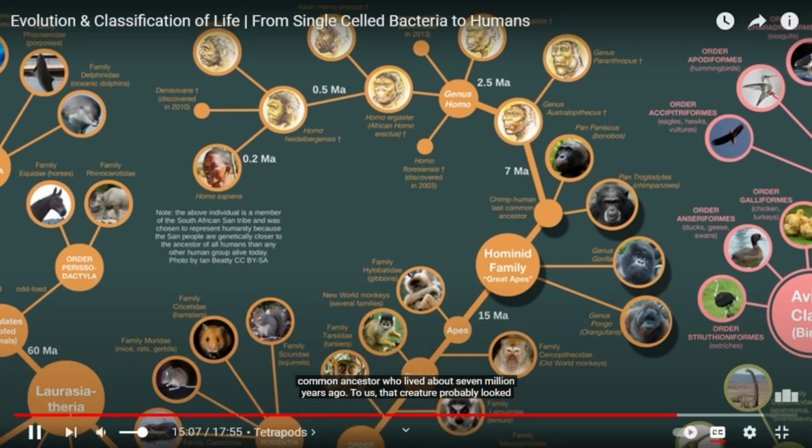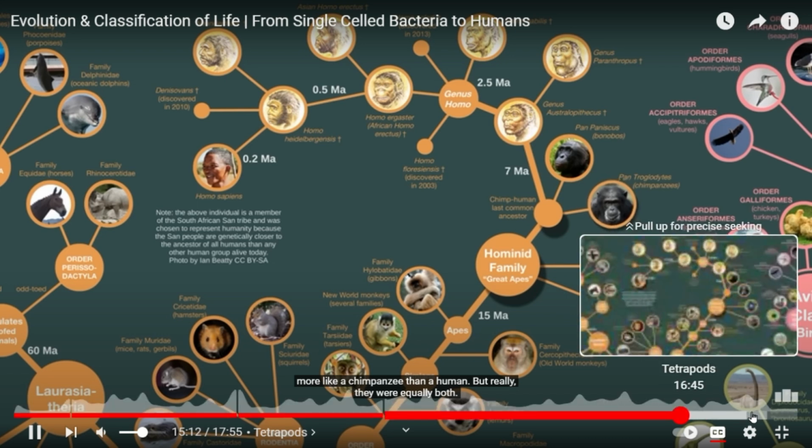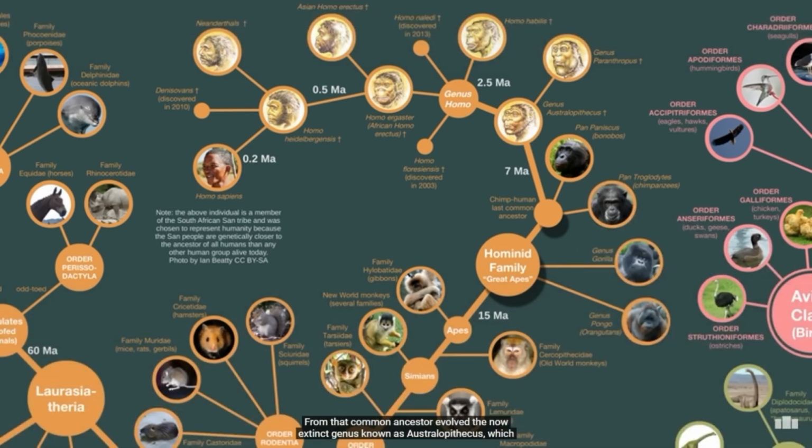To us, that creature probably looked more like a chimpanzee than a human, but really they were equally both. From that common ancestor evolved the now extinct genus known as Australopithecus, which included the female known as Lucy, whose skeleton was found in Africa in the 1970s and dated to about 3 million years ago. Australopithecus is thought to be one of the earliest apes to walk primarily on 2 feet. From Australopithecus evolved the genus Homo, which is the genus that modern humans, called Homo sapiens, belong to.